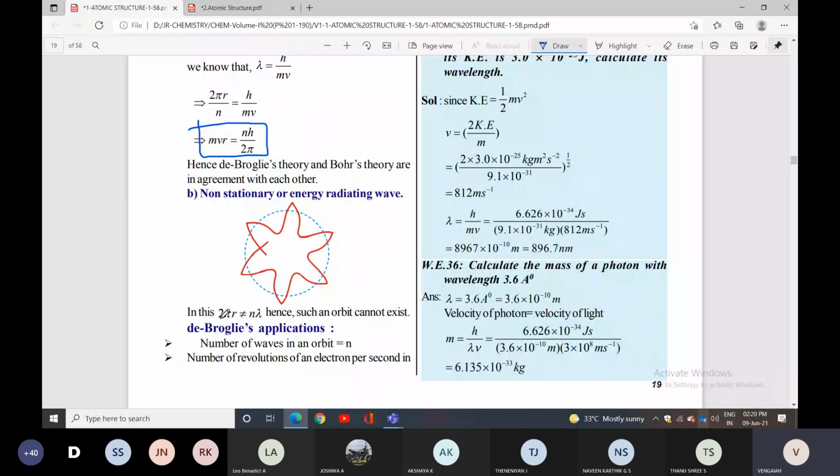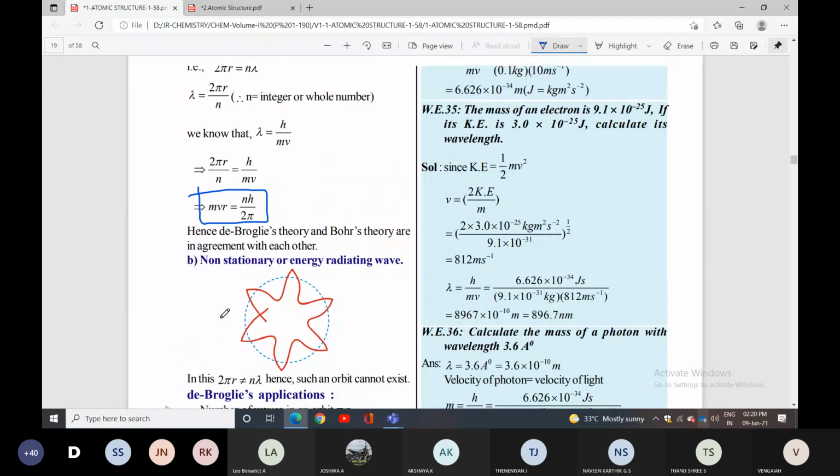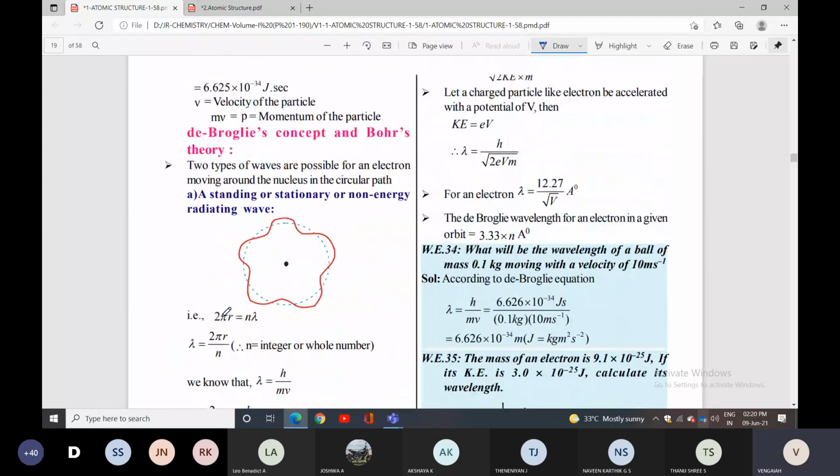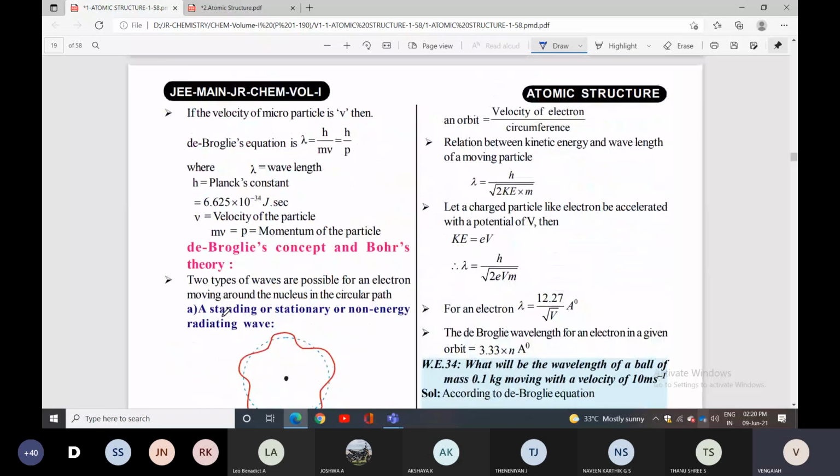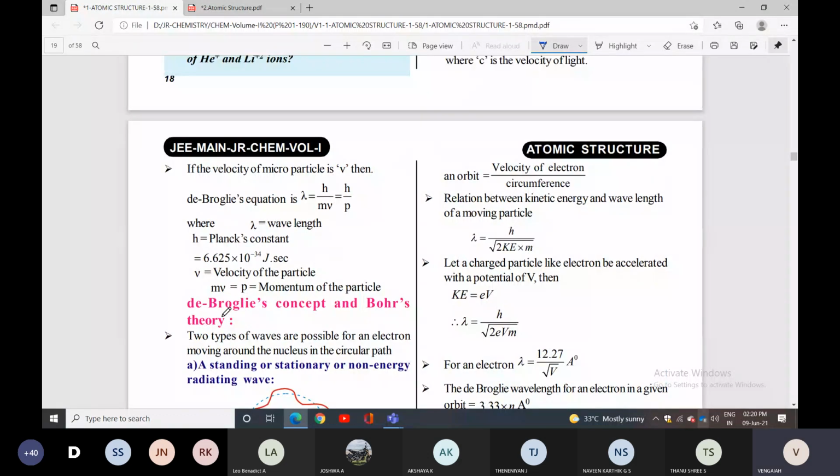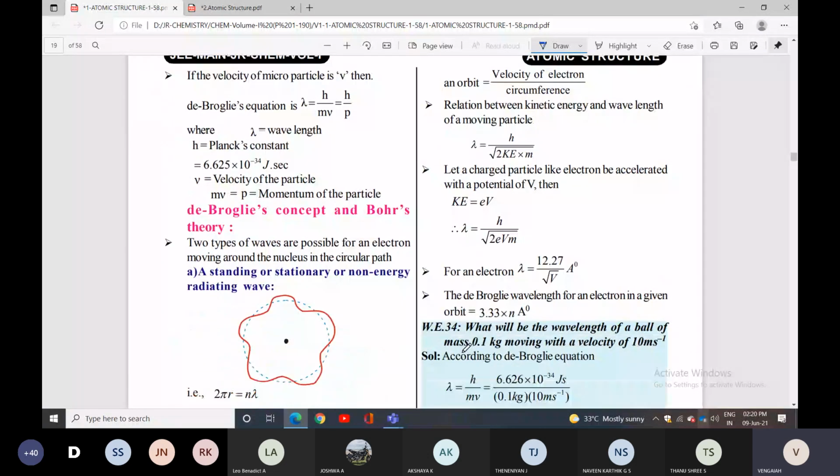Application conditions: the number of waves in the orbit is denoted by the symbol n. The number of revolutions of the electron per second in an orbital is velocity of the electron by circumference. Then the relation between kinetic energy and wavelength: lambda equal to h by square root of 2 KE into m. So those are all the points given. You can check it. The de Broglie wavelength for the electron in a given orbit equals 3.33 into n angstroms. So these formulas alone you can check.